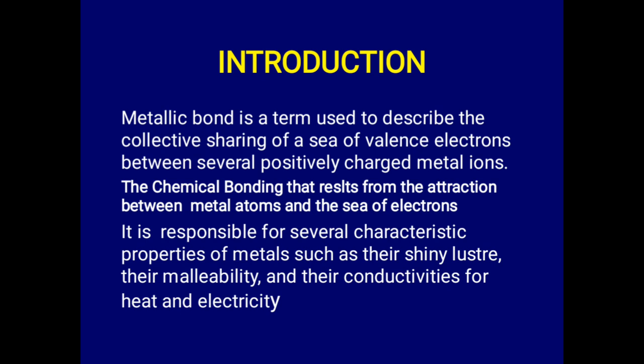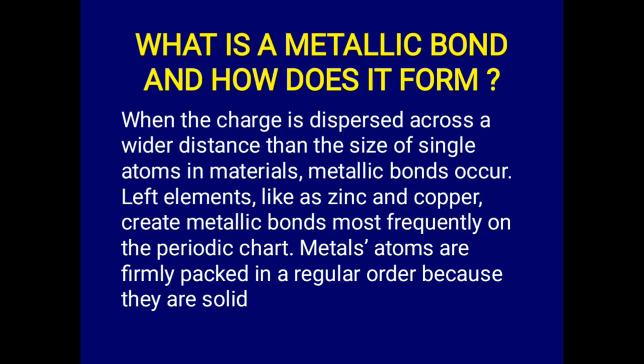This metallic bond is responsible for several characteristic properties of metals such as luster, malleability, conductivities, etc.